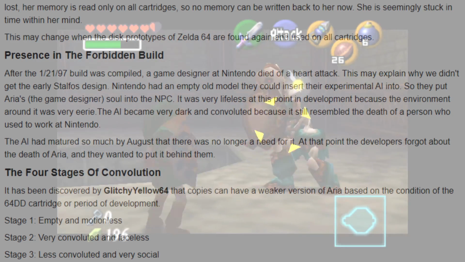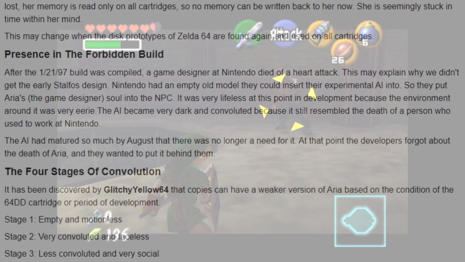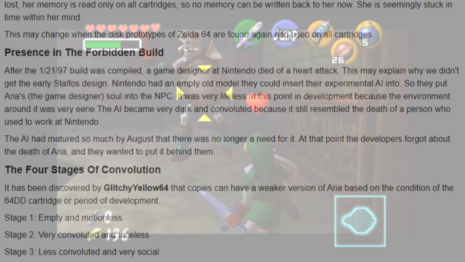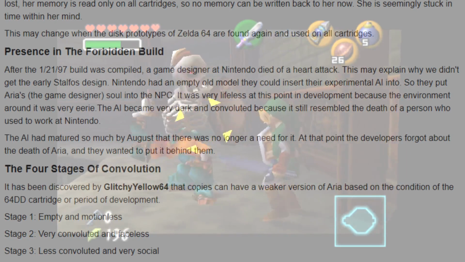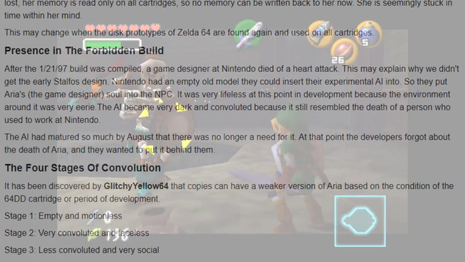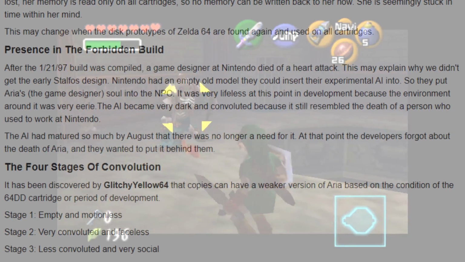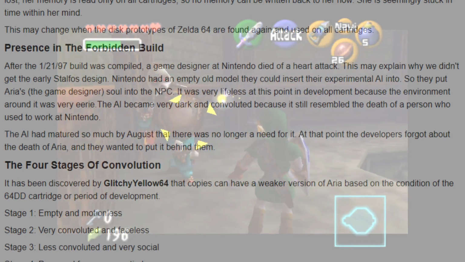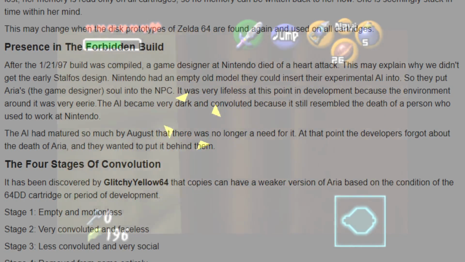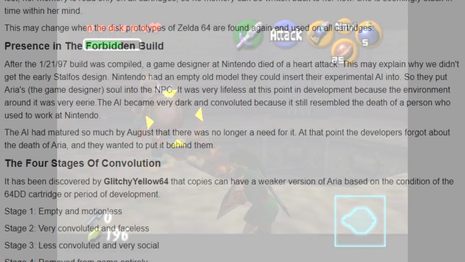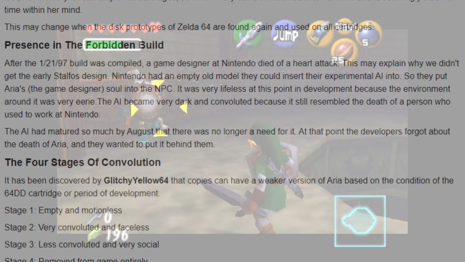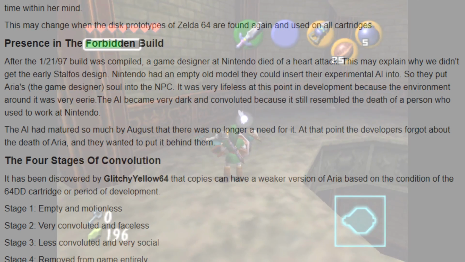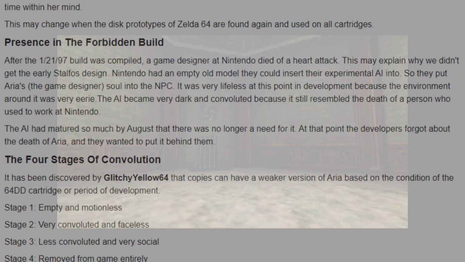The AI became very dark and convoluted because it still resembled the death of a person who used to work at Nintendo. The AI had matured so much by August that there was no longer a need for it. At that point, the developers forgot about the death of Aria, and they wanted to put it behind them. 4 stages of convolution. It has been discovered by Glitchy Yellow 64 that copies can have a weaker version of Aria based on the condition of the 64DD cartridge or period of development.